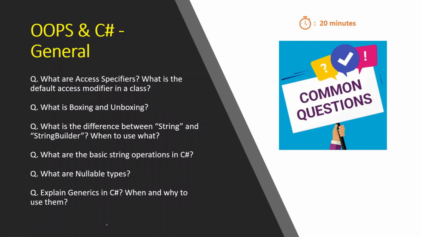Now we will see some general questions about OOPS and C#. They are not related, but they are important from an interview perspective. The questions are about boxing and unboxing, nullable types, etc. If at any point you think any question is too easy for you, then you can just increase the playback speed of the video. The approximate duration of all these questions is around 20 minutes. So let's start with the first question.